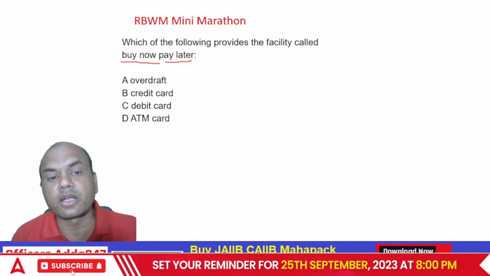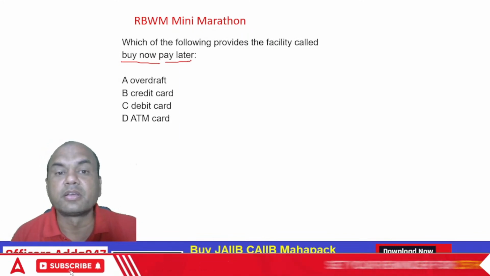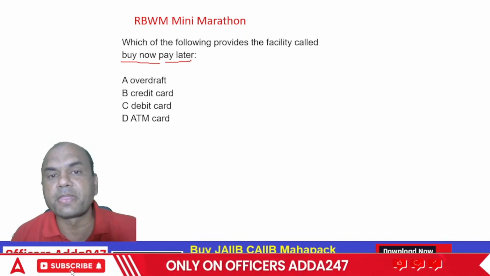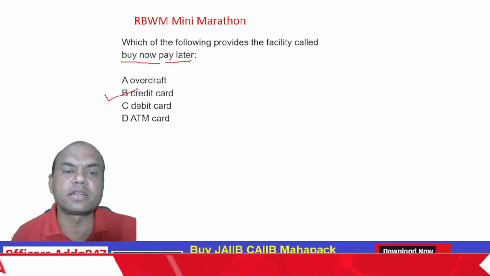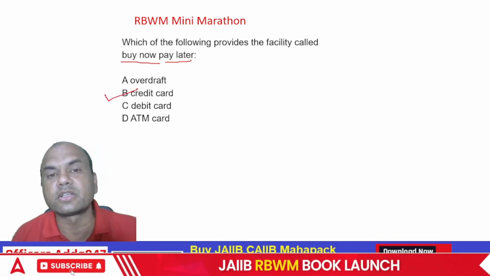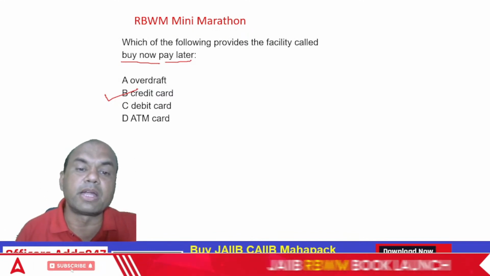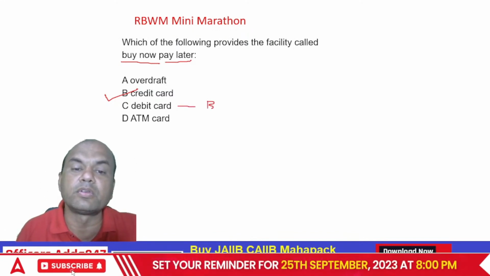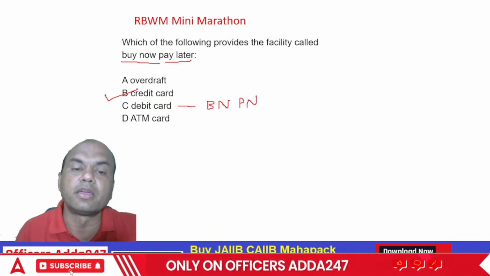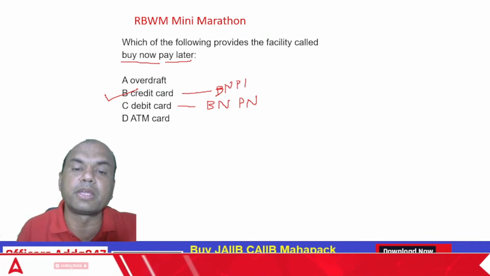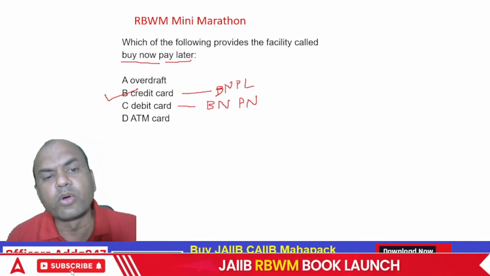OD, credit card, debit card, ATM card? Obviously credit card, isn't it? Always remember, buy now, pay later is always given by credit card. By debit card, it is buy now, pay now. I'll just write the short form. BNPN. And this is BNPL, buy now, pay later. Okay. Overdraft is totally different.